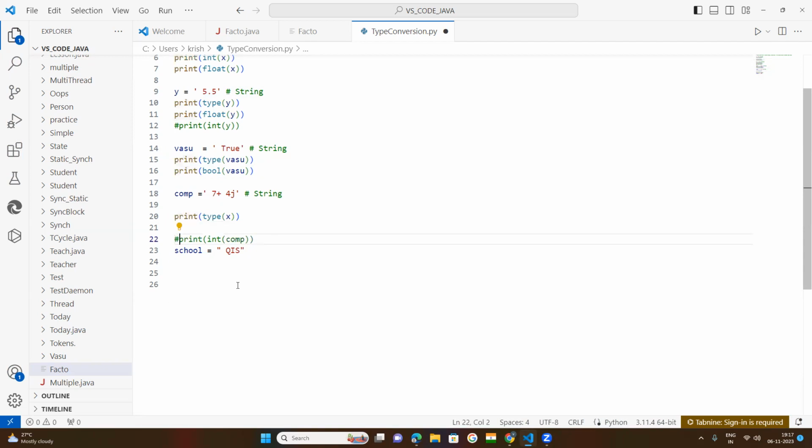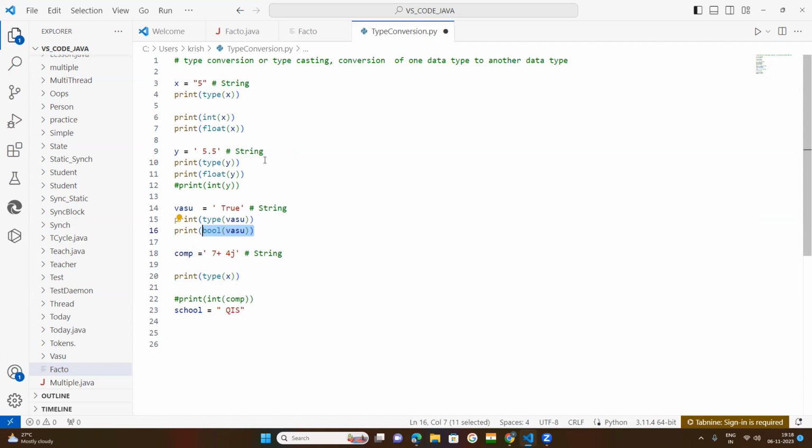Now come down. This is a sequence of characters, so it is string type data, and you can't convert this string. If you keep any text in double or single quotation marks, you can't convert it into integer, float, boolean, whatever. Only this True, which is a sequence of characters, can be converted into bool, just by removing the quotation marks.